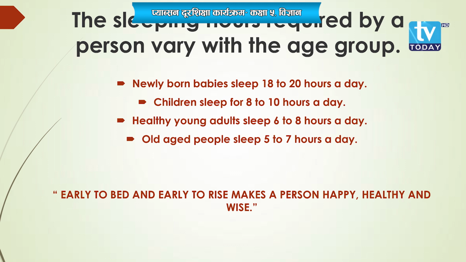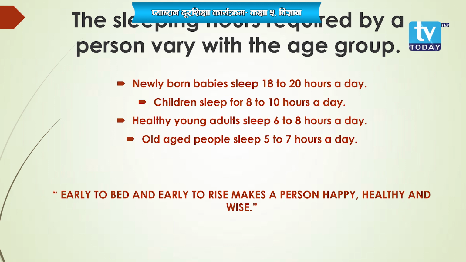In a similar way, healthy young adults, the persons who have already turned into adults, sleep for 6 to 8 hours a day. Here again, the sleeping time is decreased, right? And finally, old aged people sleep for 5 to 7 hours a day.